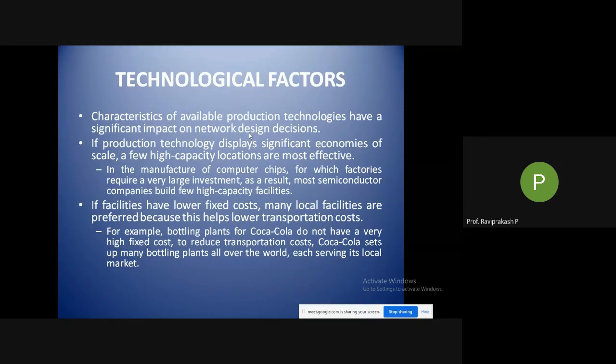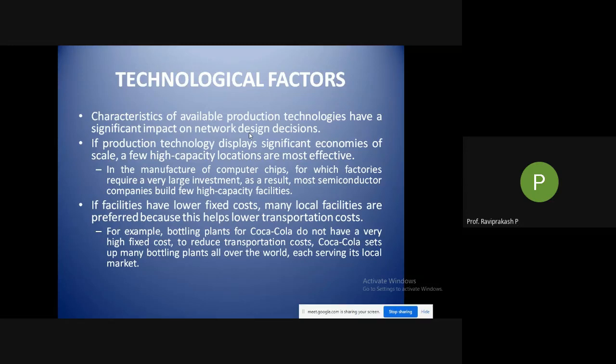So where was I? Okay, the production technology displays significant economies of scale because as the technology is becoming more and more advanced, we are able to manufacture or produce more and more with fewer resources plus in a limited amount of time, which significantly reduces the cost of the particular product. Okay, so economies of scale, few high capacity locations are more effective.